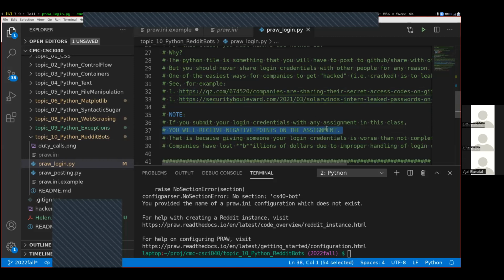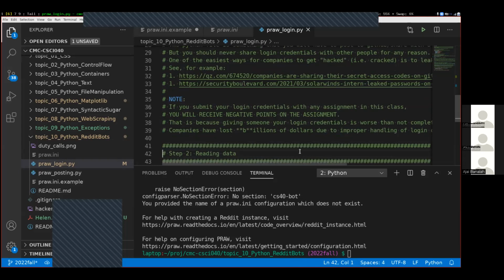So to really drive this point home, that you should be protecting your passwords with your life, you should be legitimately scared. I feel legitimately scared every time I upload a project to GitHub that contains passwords in there somehow. If you don't have fear going through the back of your mind, like I might be pressing the wrong button right now, then you are doing things wrong. And so the purpose of this is to help instill that fear into you. So again, if you upload the passwords in any form up to GitHub, it is not a 0 out of the assignment, it is less than 0, negative points on the assignment.